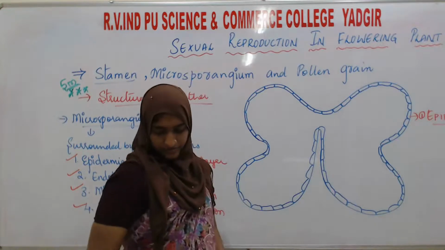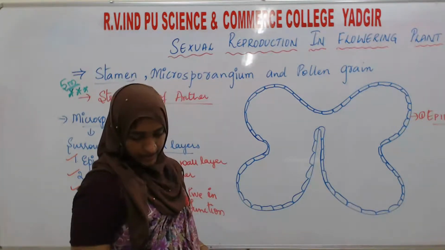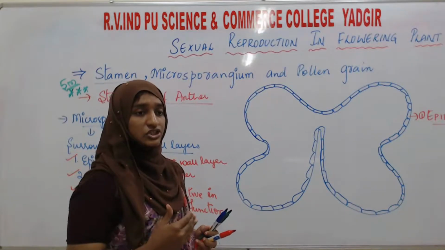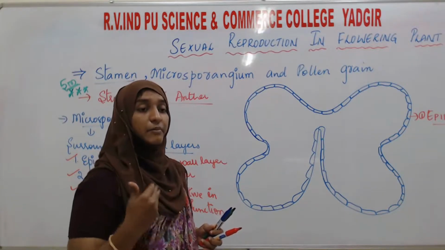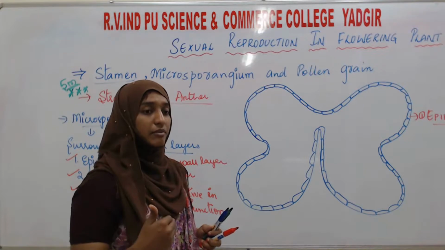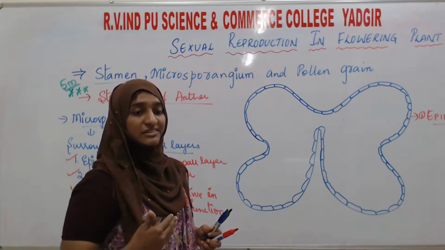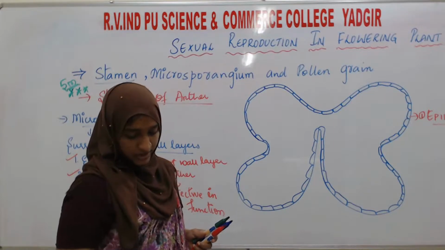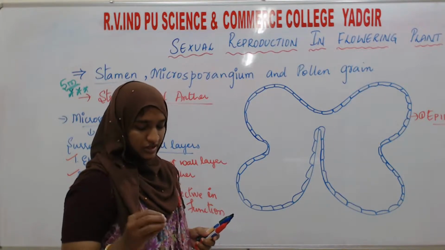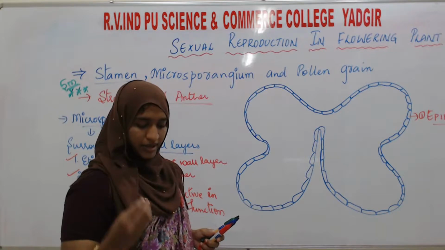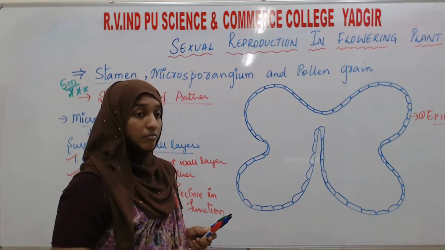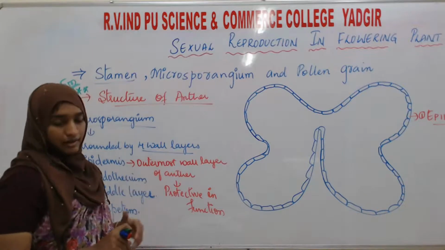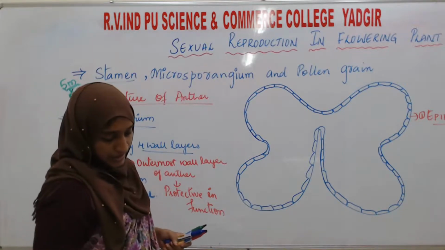Okay, after that the second layer is the endothecium, which is a subepidermal layer. Subepidermal layer means just below this epidermal layer there will be an endothecium layer, which is mostly a single layer but may become multi-layered.